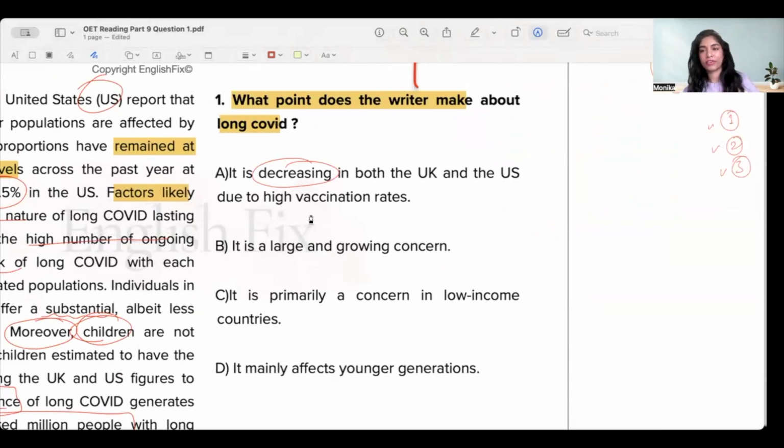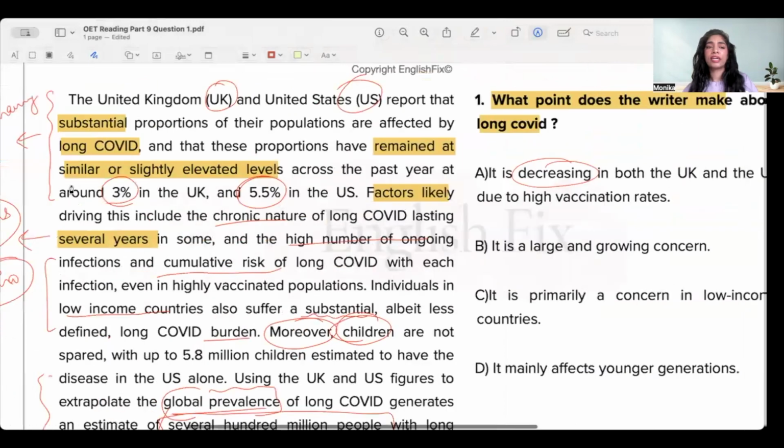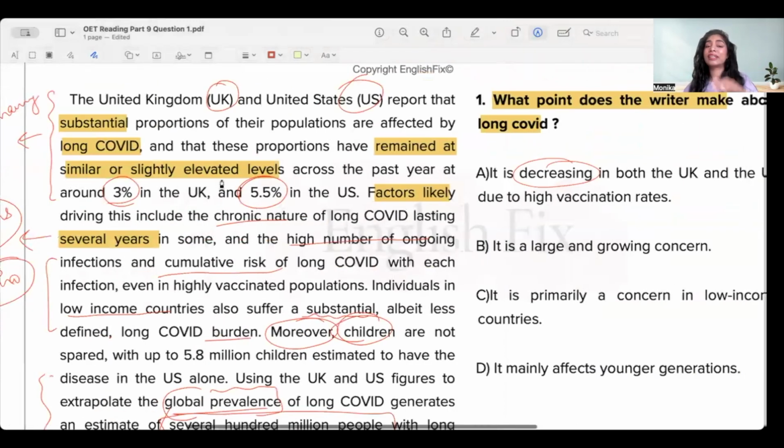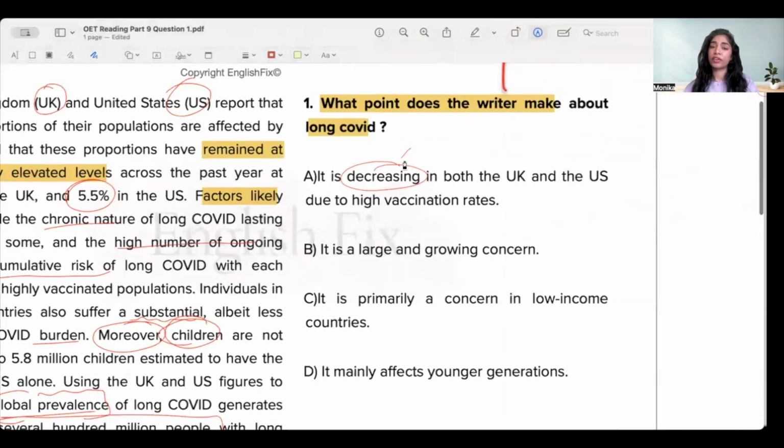I know I did see high vaccination rates, but I also know that it remains at a similar or slightly elevated level. Elevated means slightly higher. So it is definitely not decreasing based on this. Answer option E is wrong.